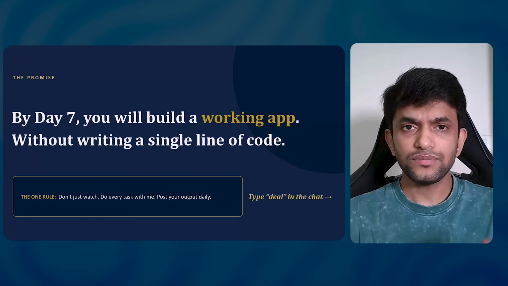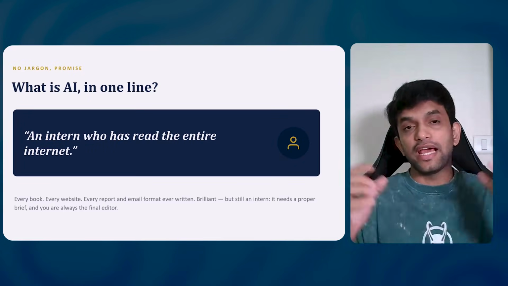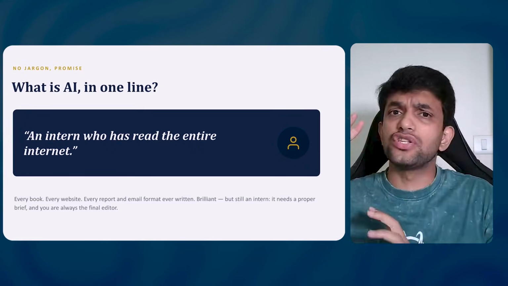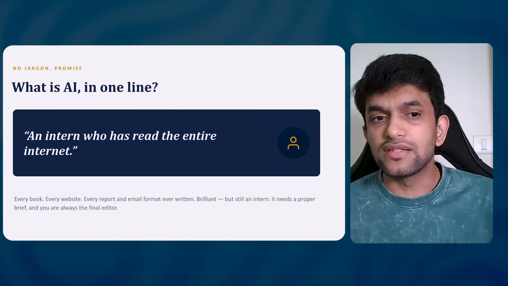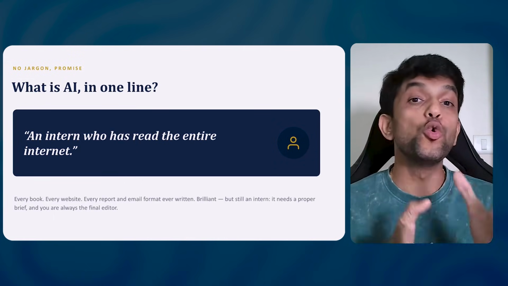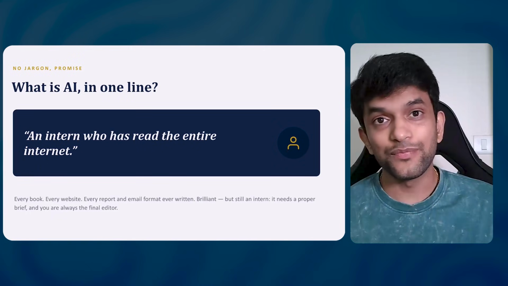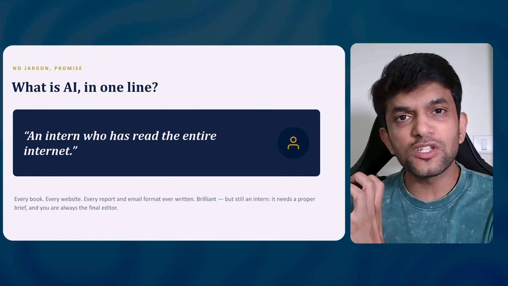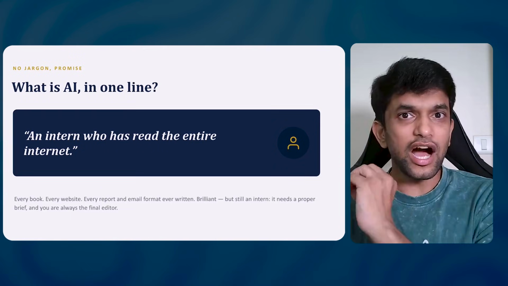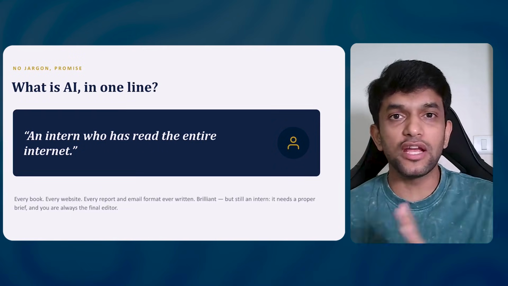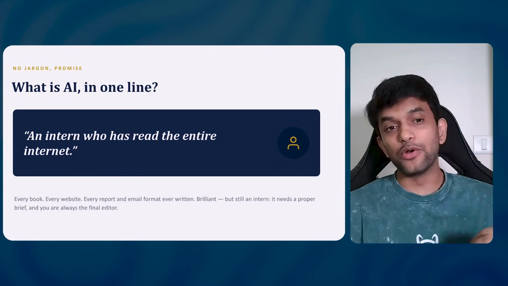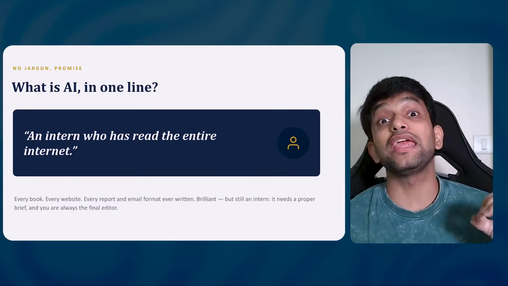Perfect. Now let us start with what AI is in one line. Artificial intelligence is a technology which has never existed before. For us, I would say it is like an intern who has read the entire internet. Imagine you have a super smart assistant. You can ask him or her to do anything for you, basically your work-related things, and they will be able to do that for you. That is what AI is.